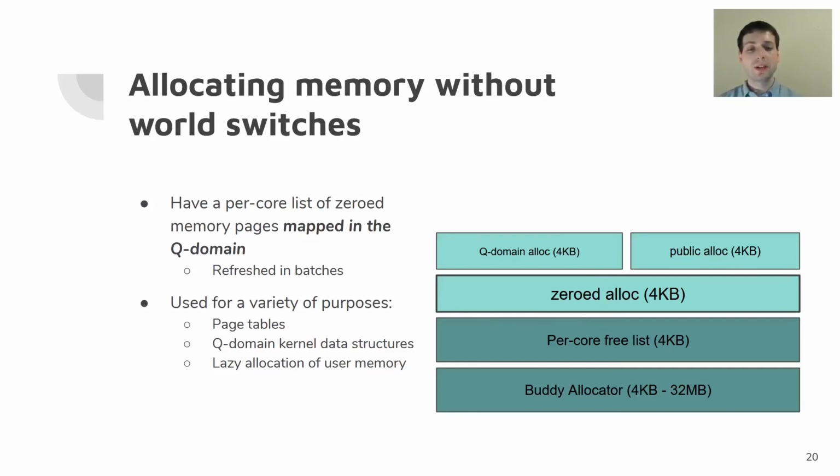So given these zero pages, we can use them for a variety of purposes, including allocating Q domain memory for kernel data structures, allocating public memory to use for other data structures, allocating memory to use for user space, even allocating memory to back page tables can all be done with a zeroed allocator.